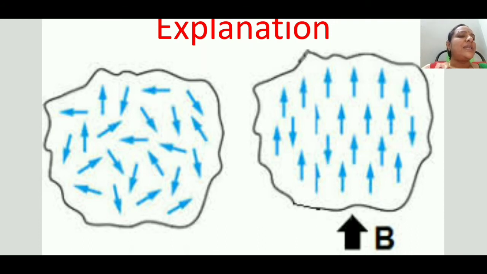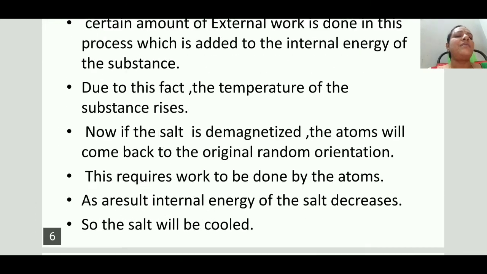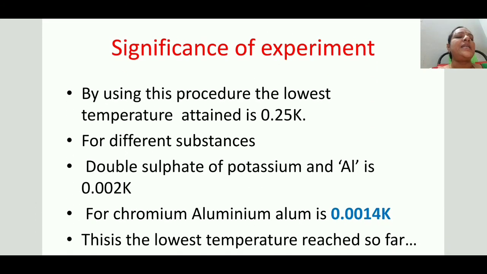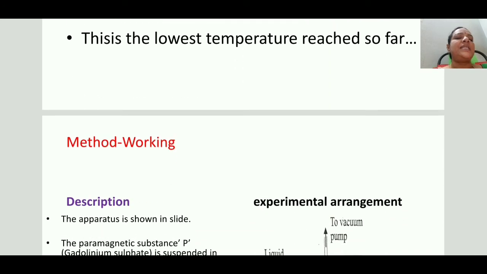To do this work, the atoms take some of their own internal energy. So internal energy decreases, so the temperature falls down. So the salt shows a fall in temperature. This is the principle involved in paramagnetic adiabatic demagnetization.